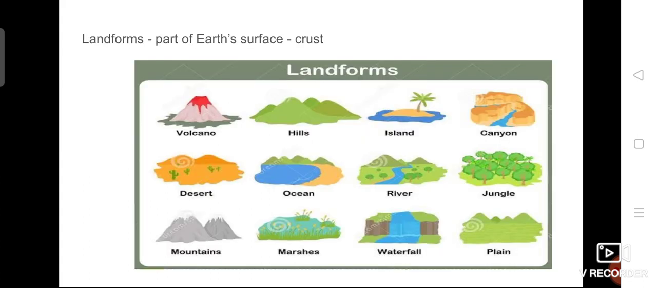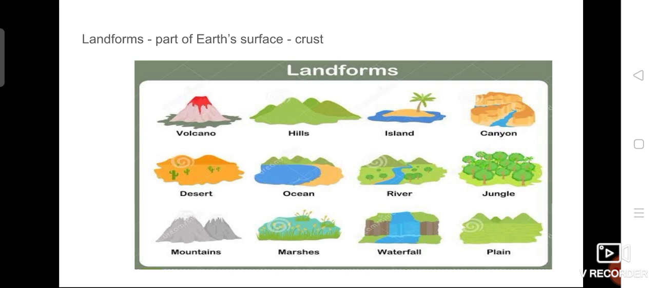So I repeat once again. What do you mean by landform? Landform is nothing but the land area, different types of land areas. All the different types of land areas are called landforms. Okay, so where can you find these landforms? On the earth surface only. All the landforms are present on the earth surface.